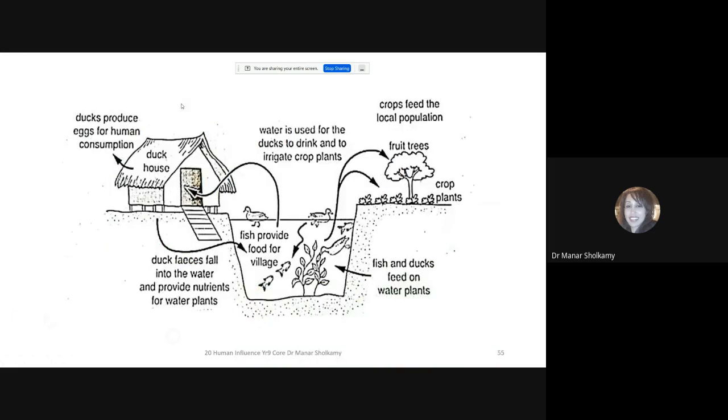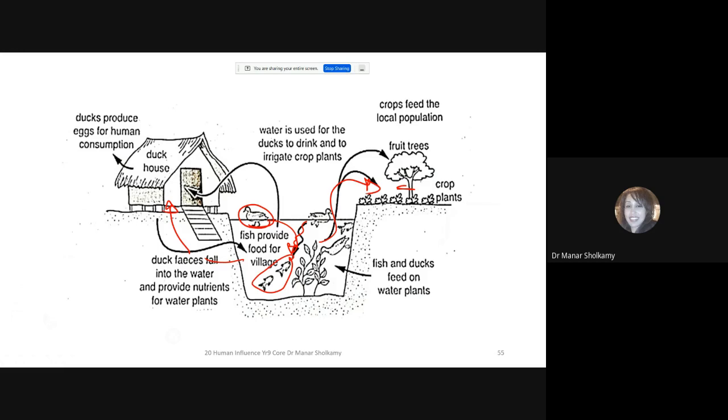Like this picture. This picture I got from an exam. You have here ducks. These ducks are excreting, and the excretion of the ducks is food for the fish, and the fish is providing food for the people on land, and the trees are taking water from the nearby river. So this is a sustainable ecosystem. In other words, it is going to be sustained. It's going to be just fine if there is no external intervention.